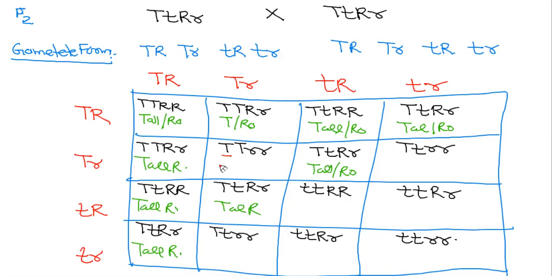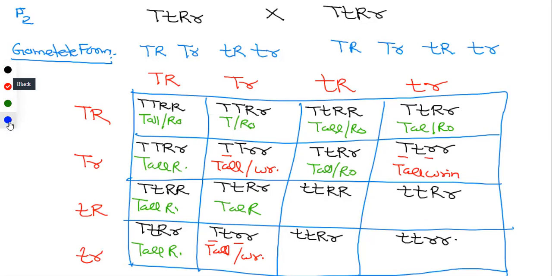Then, beta, capital T means tall, small r means wrinkled. Tall, wrinkled, tall, wrinkled, tall, wrinkled. Then the inner ones are dwarf, small t, and dwarf, round, round, dwarf, round, round.